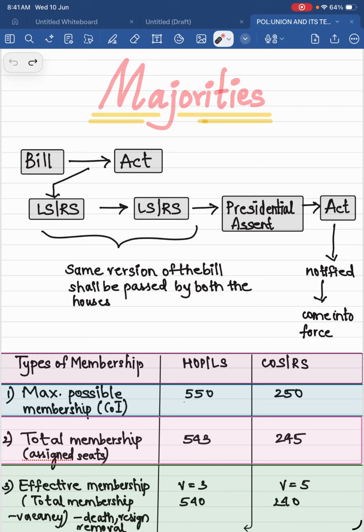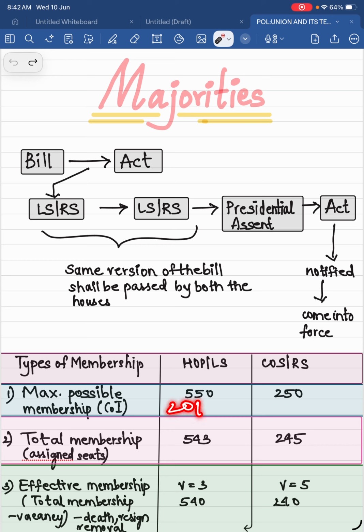That is effective membership. Okay, one more fact that I want to tell you, that before it was actually 552. Two members were nominated by the president, that is they are from the Anglo-Indian community. That is basically the descendants of European settlers in India, either they have married an Indian, or they decided to settle in India after independence. So to represent those people, we have given these 2 seats for them in the parliament.